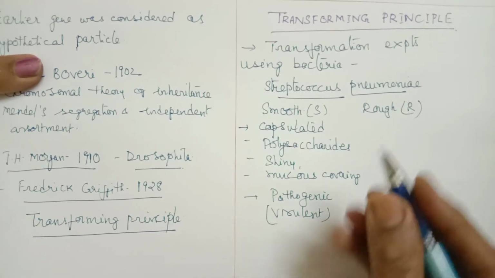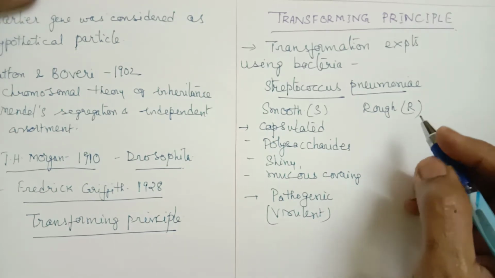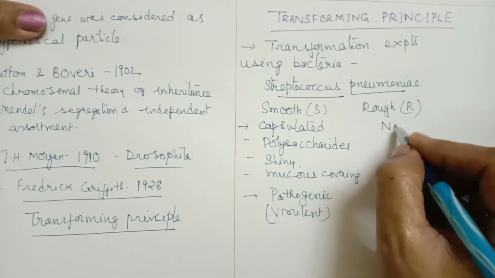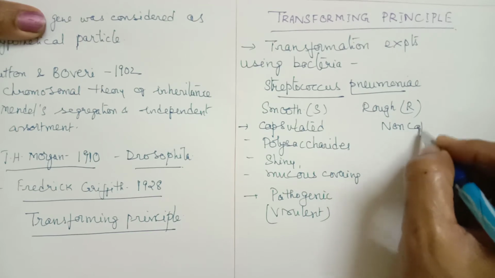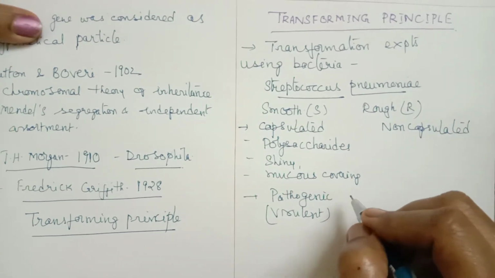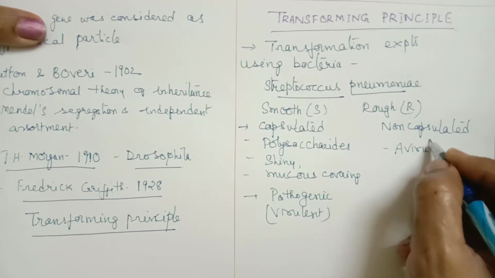What is the disease here? Pneumonia. It causes pneumonia, so it is a virulent type also. Whereas the rough type is non-capsulated. There is no capsule present. And it is avirulent or non-pathogenic.